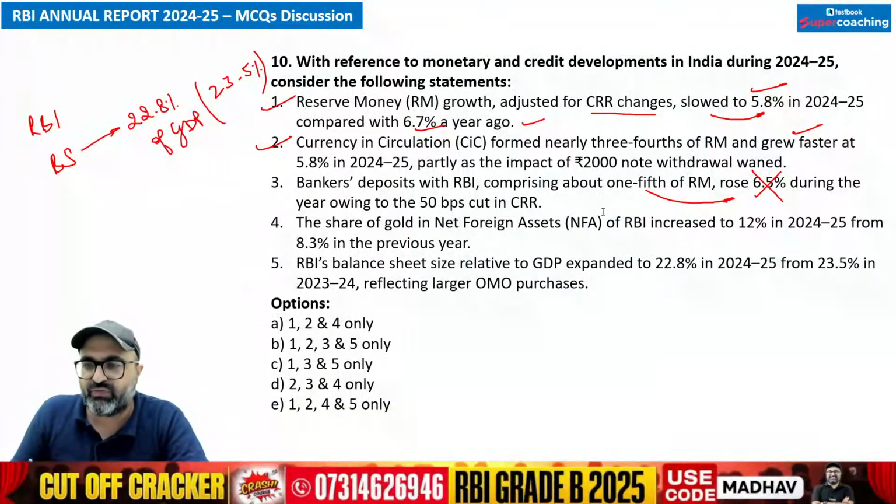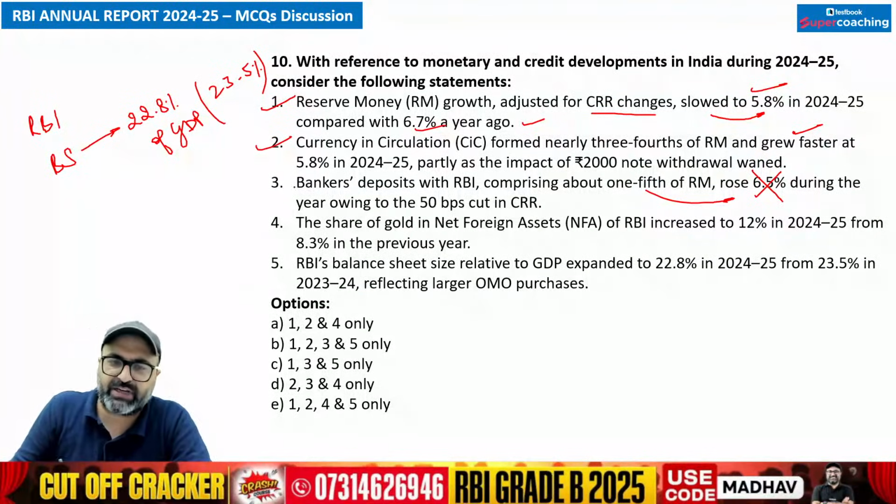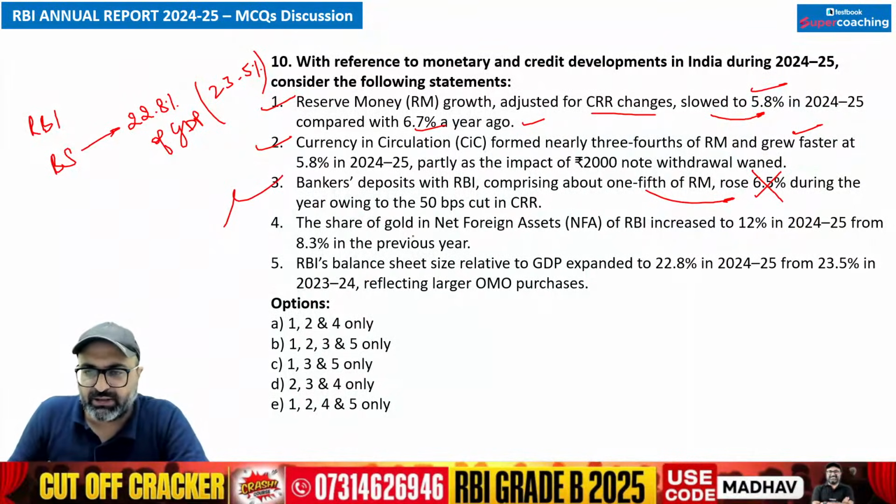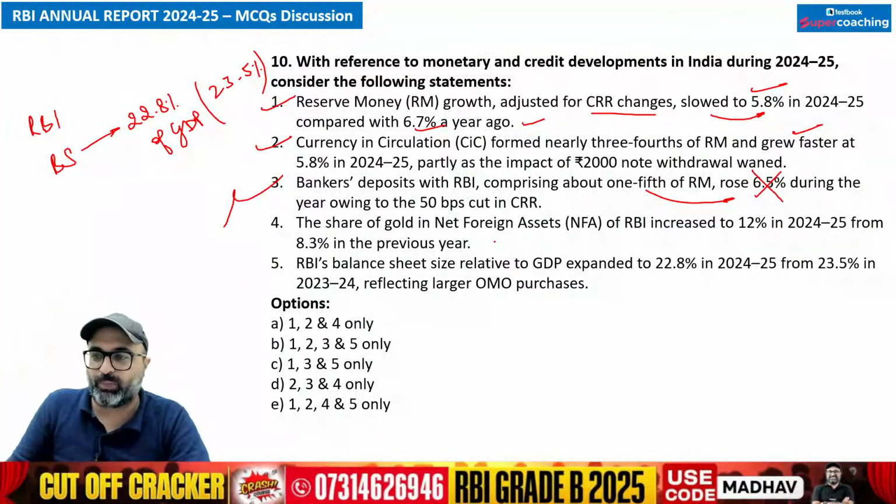It has fallen 6.5% because of decrease in CRR. So this is wrong. The share of gold in the net foreign assets, if I talk about it, has increased by 2.8 lakh crore rupees, which means it has increased to 12%, which was earlier 8.3%.